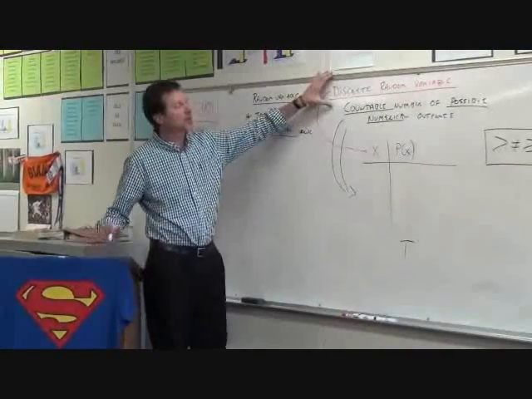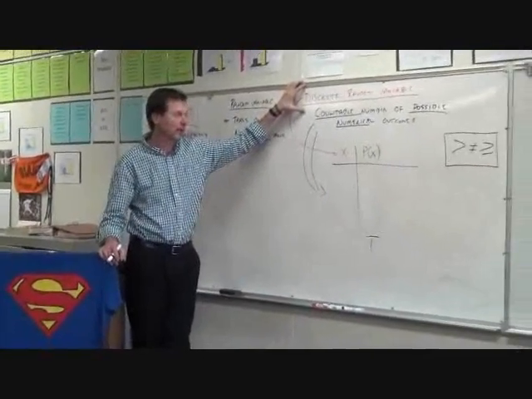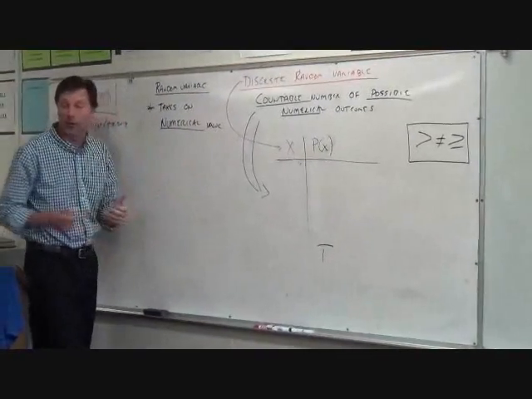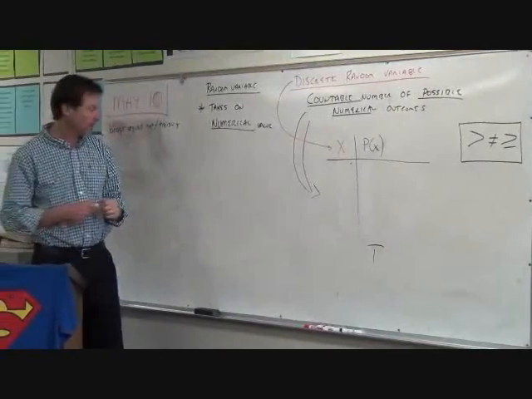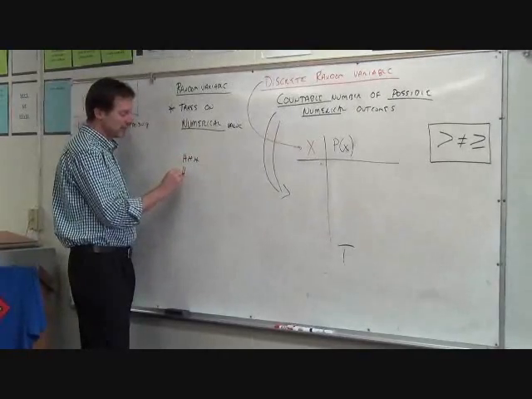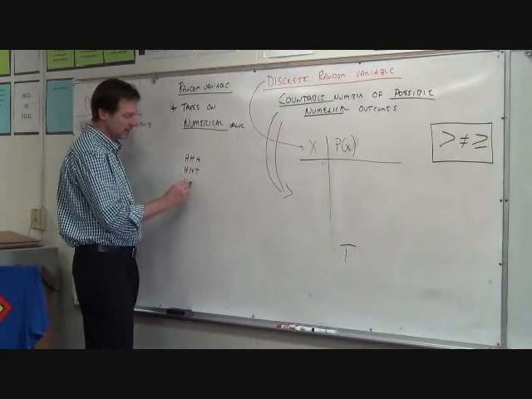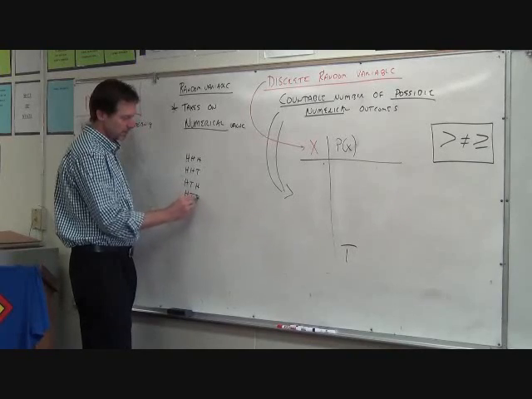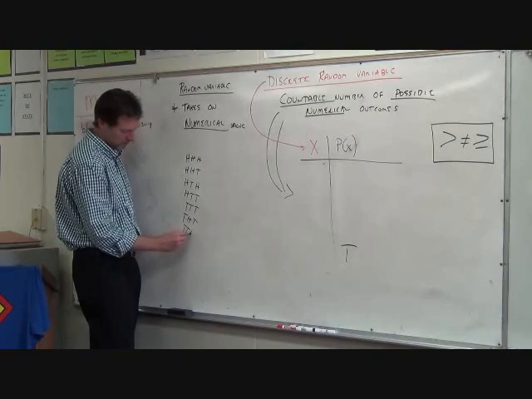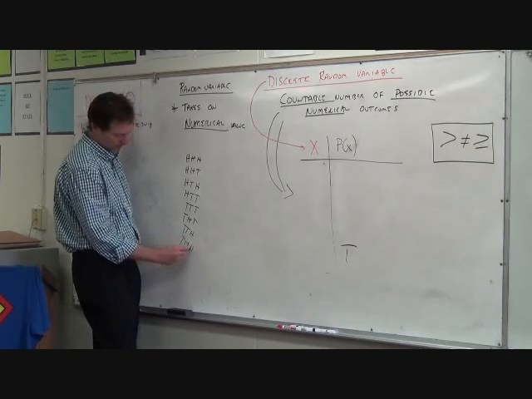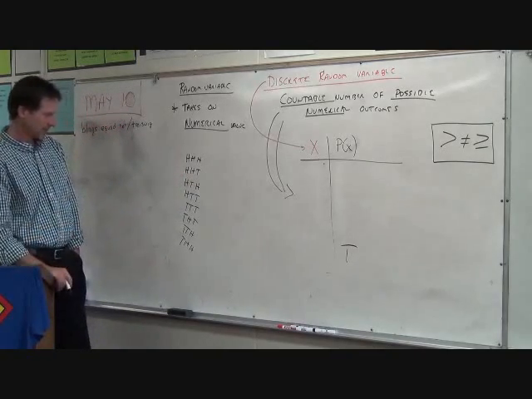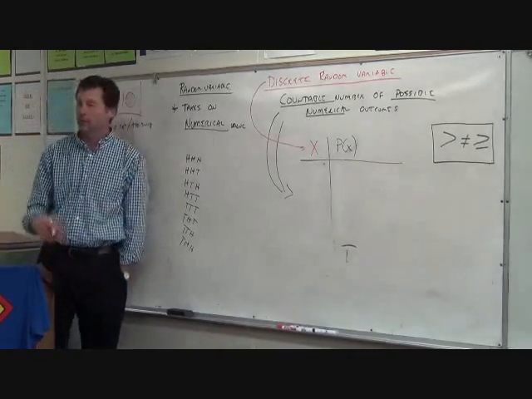So let's talk about this thing called a discrete random variable. Let me give you an example of what I'm talking about. So let's say we flip a coin 3 times. We've done this any number of times. So I'll write down all the possibilities: heads, heads, heads; heads, heads, tails; heads, tails, heads; heads, tails, tails; and so on. There's 8 of them. Okay, so there's 8 different things.